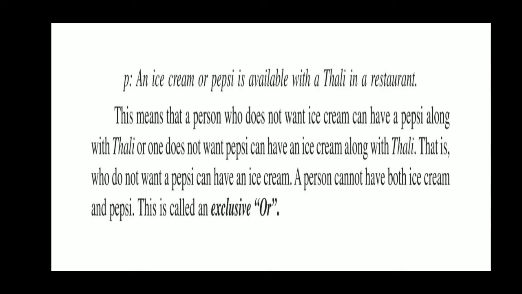Both could not be given to me; I will choose only one of them. Such kind of "or" is called the exclusive "or" connecting word. Still, the complete statement is a compound statement, but here we can choose only one of them. We cannot choose both options at one time.